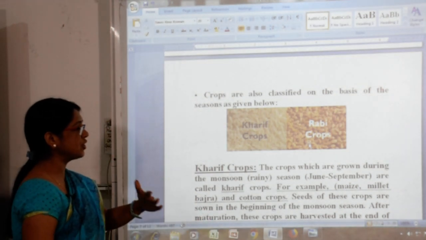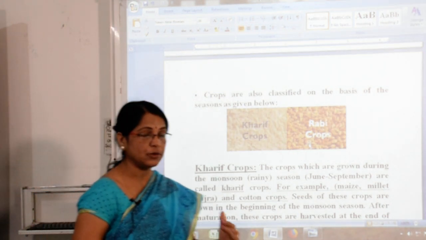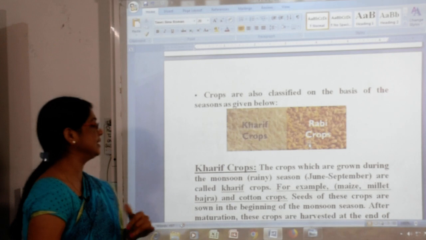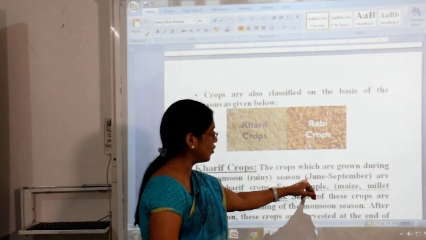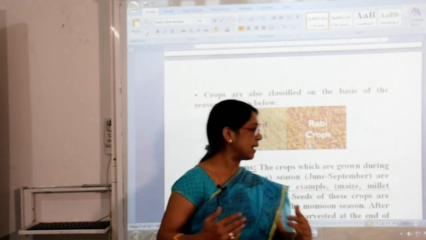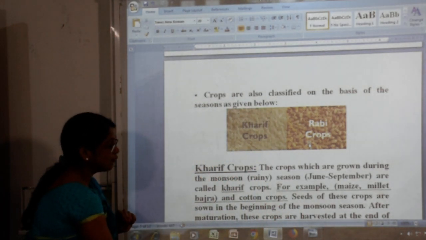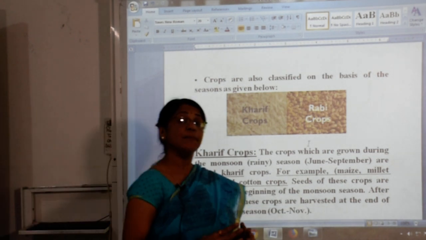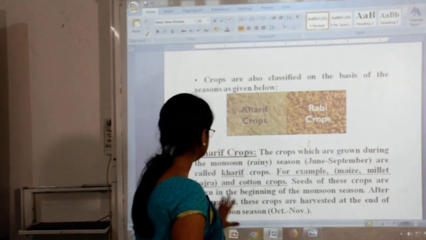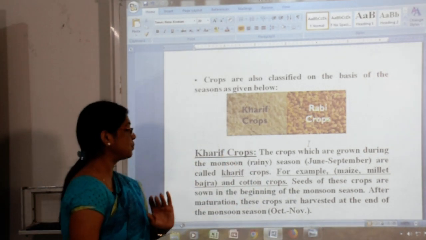The crops which are grown during the monsoon, monsoon meaning the rainy season, and do you know this season starts from June up to September, are called Kharif crops. For example, maize, millet and bajra. And cotton is also a Kharif crop.